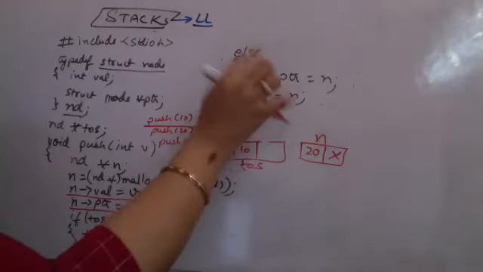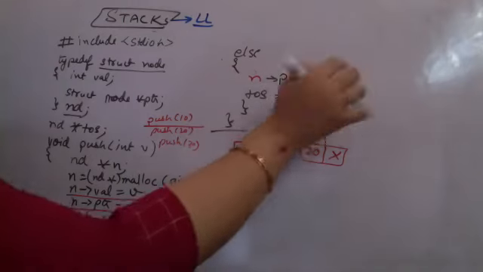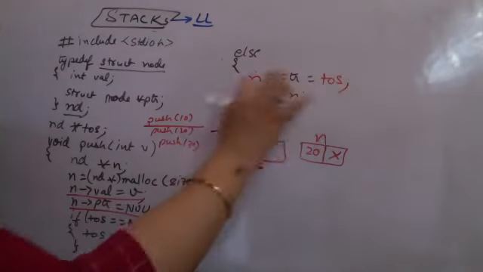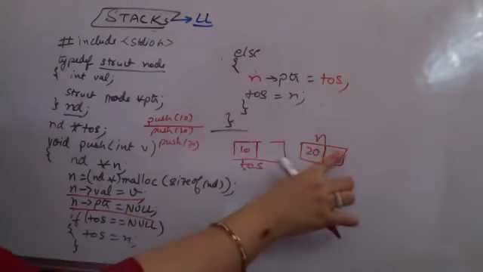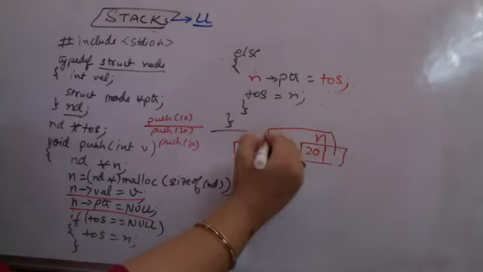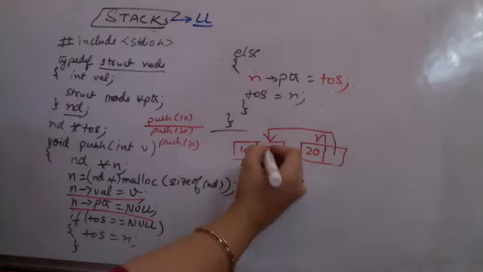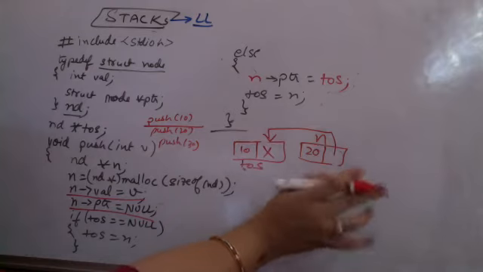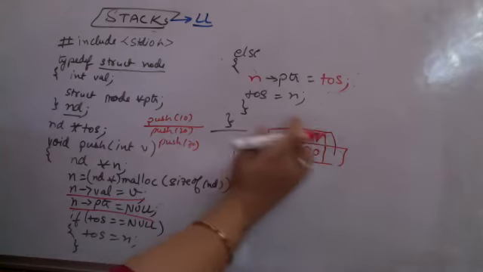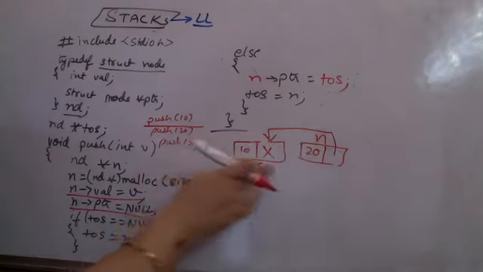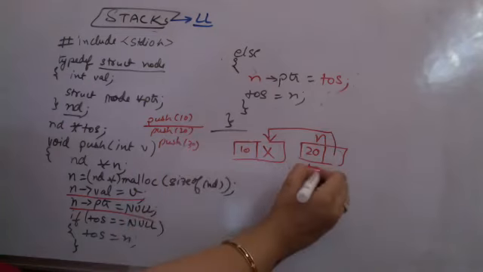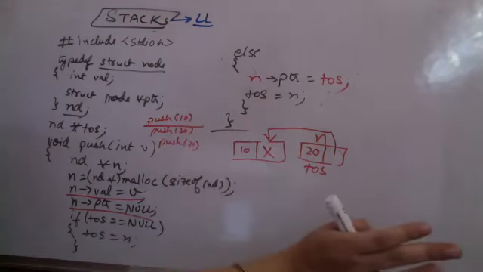Kindly update the statement as n pointer is equal to top of stack, and this was null already. So n pointer is equal to top of stack, and you move the top of stack here: top of stack is equal to n.